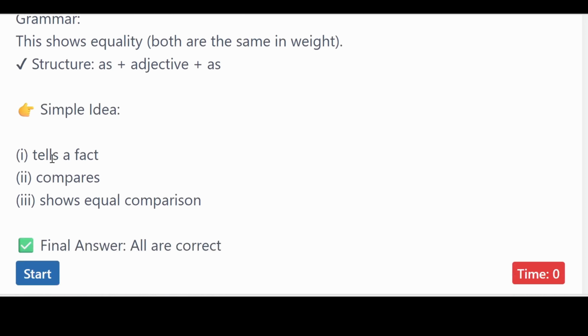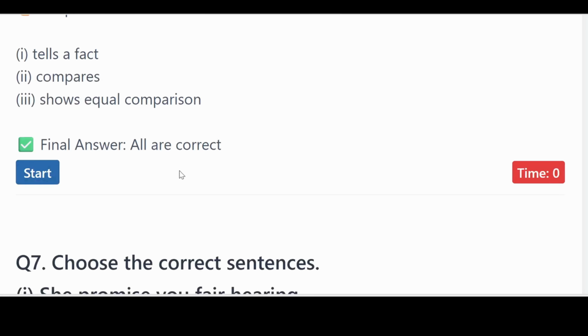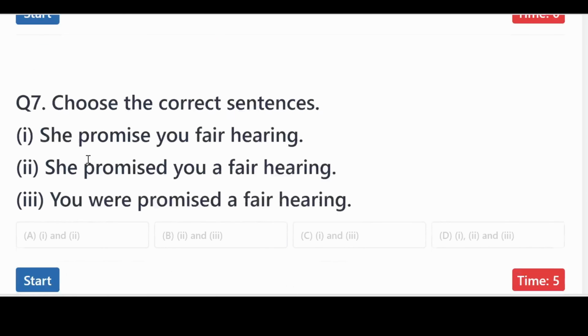If you look at the idea, sentence number 1 tells a fact. Number 2 compares. Number 3 shows equal comparison. So for the answer, all of those statements are correct.